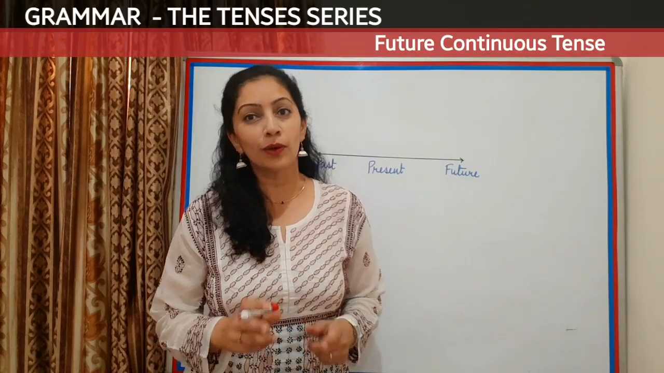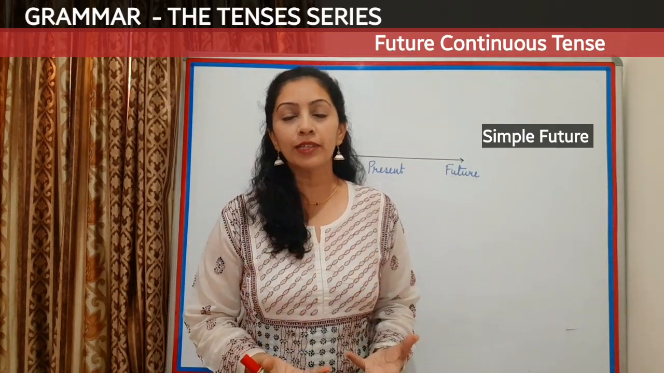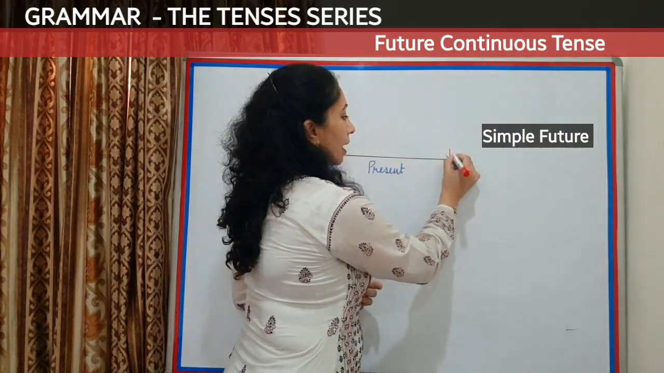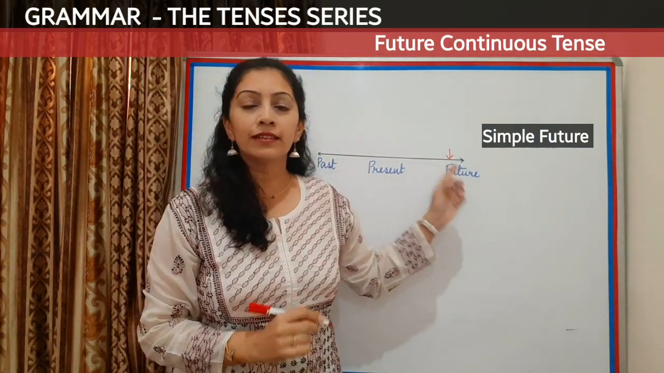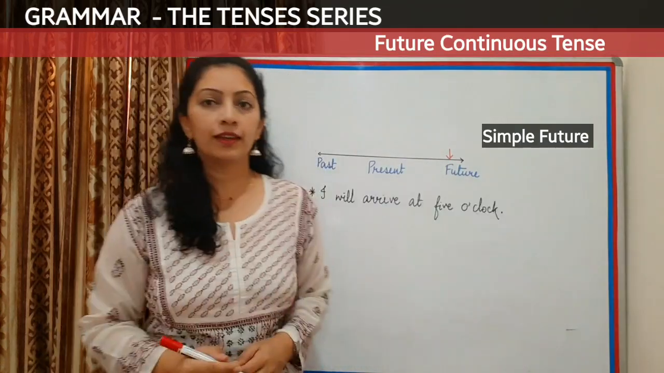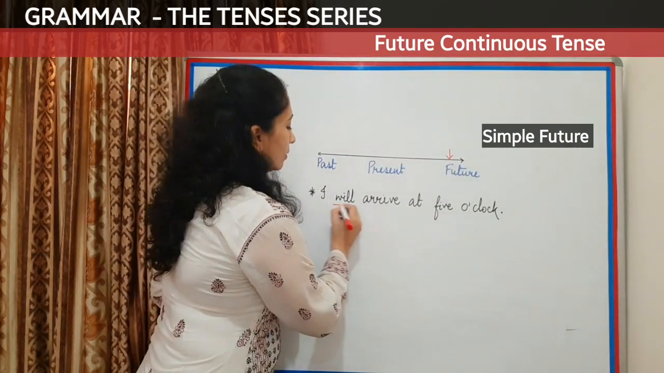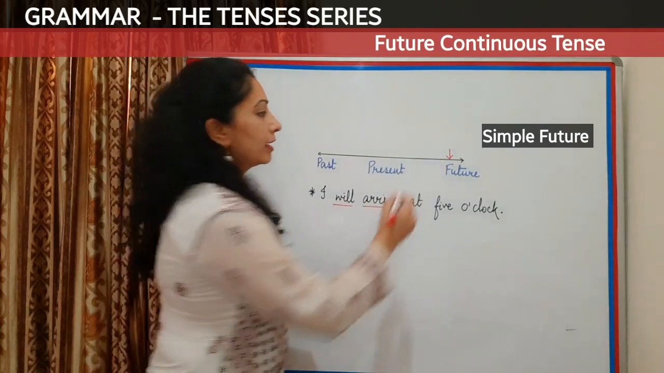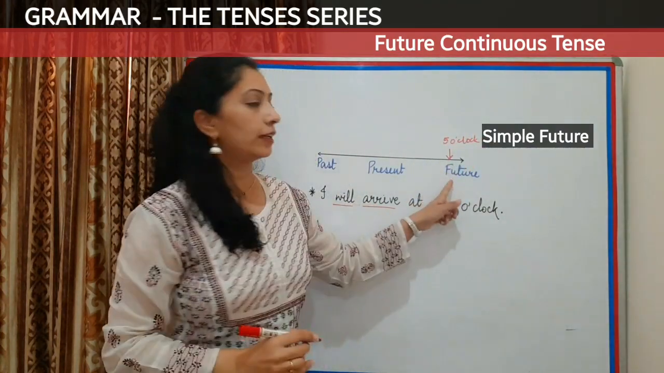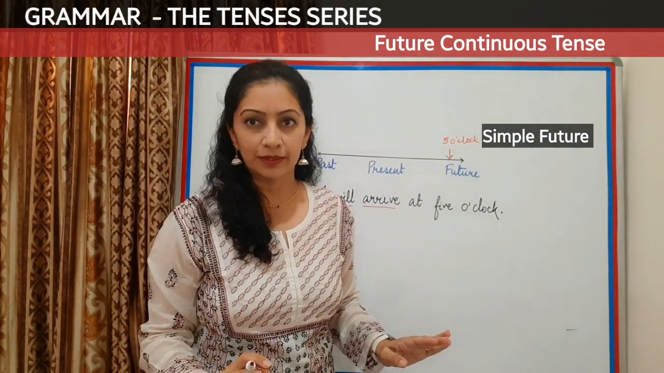Let's first refresh our knowledge on simple future tense. Future tense is used to talk about activities which will happen at a later point of time, like an activity which will happen in future, and that activity will be completed there and then. Look at this example: I will arrive at 5 o'clock. What's the future tense here? Will arrive, which means at 5 o'clock I will arrive at that place in future, and that activity will finish there and then, it will be completed.